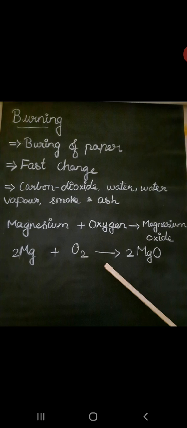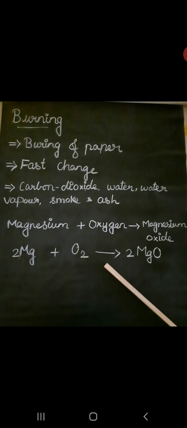Next we can see it with chemicals. When magnesium ribbon burns in air, the magnesium metal combines with the oxygen of air to form a new substance, magnesium oxide. So magnesium plus oxygen gives magnesium oxide: 2Mg plus O2 gives 2MgO. Here magnesium oxide is a compound that appears as a white powdery ash. So the burning of magnesium ribbon is a chemical change, because a new substance, magnesium oxide, is formed during this change.